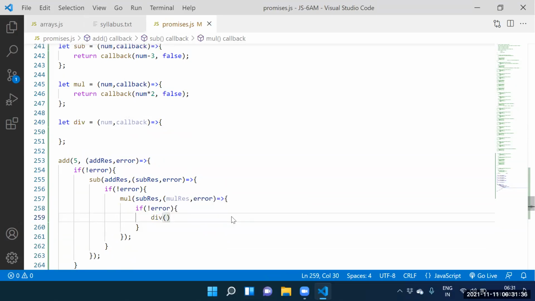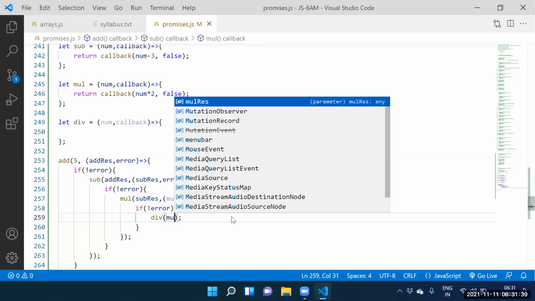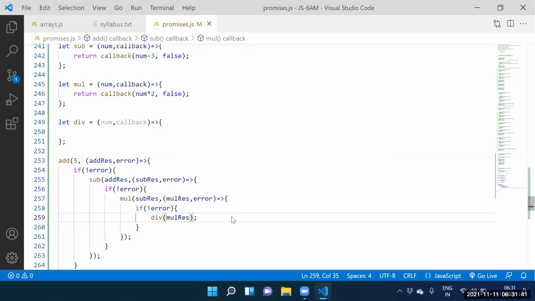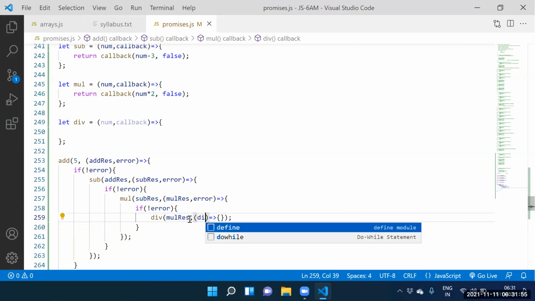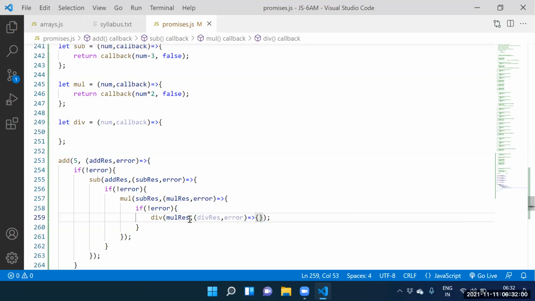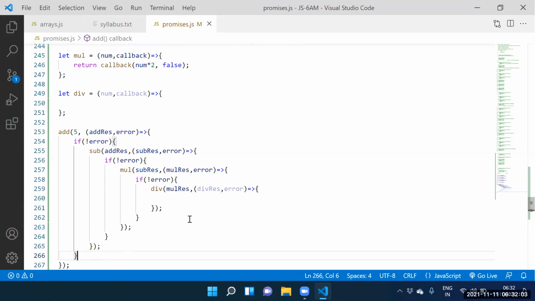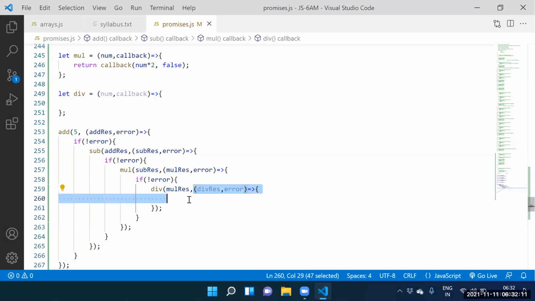Division of multiplication result. Guys, what is the multiplication result? 14, stored into num. Comma, another function, the callback function. For the callback function, we need to specify division result, comma, error. Shankar, multiplication result is stored into where? Num. This function is stored into callback.